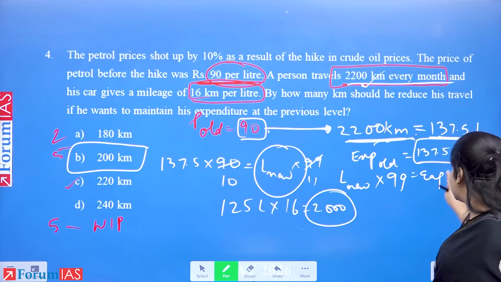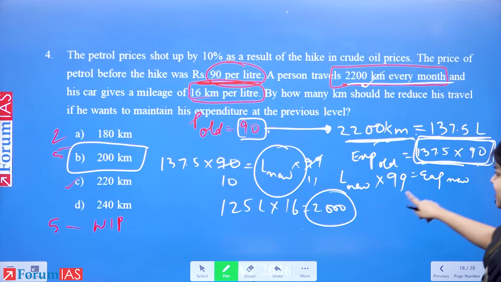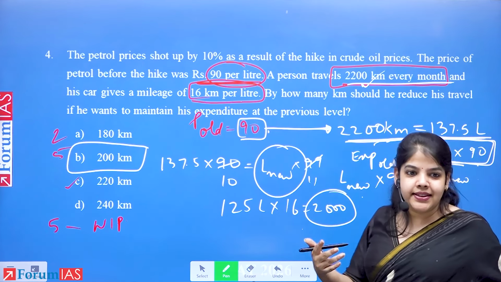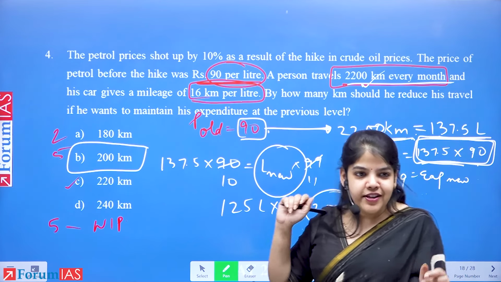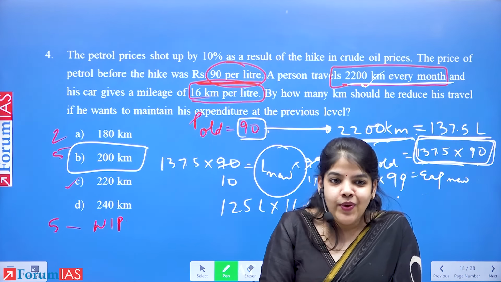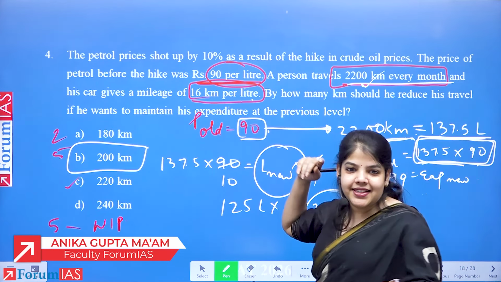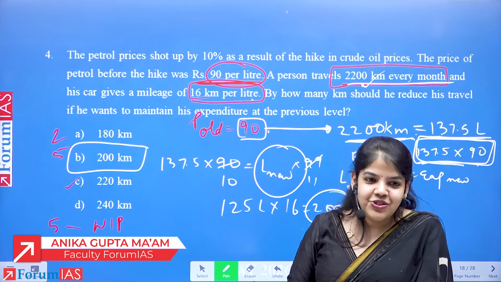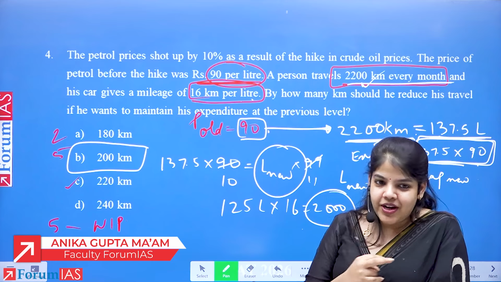How much does he cut down? We maintain this cost, he will pay this much only. It is new liters that he can buy into 99. So in the same rupees, how many liters can he buy? Instead of 137.5, he is able to buy 125. I hope everyone's with me. 125 liters, and at 16 kilometers per liter, what total distance will he go? 125 into 16 is equal to 2000. Earlier the person was going 2200, now he is going 2000. So he has to decrease his distance by 200.